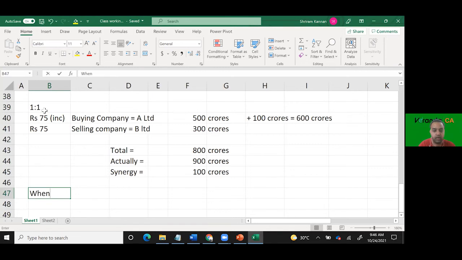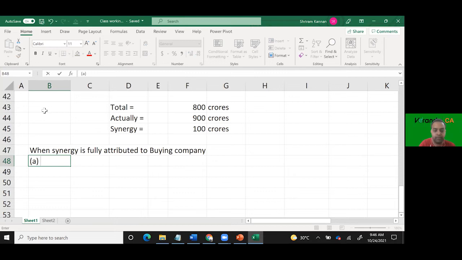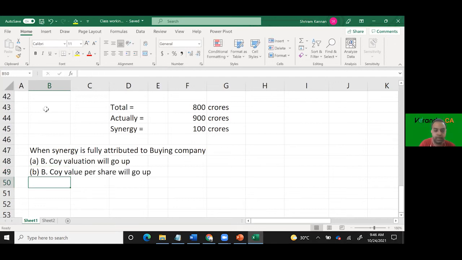So when synergy is fully attributed to the buying company, the buying company valuation will go up, correct? Yes. The buying company's value per share will go up, correct? Because of this, the swap ratio will reduce, correct?